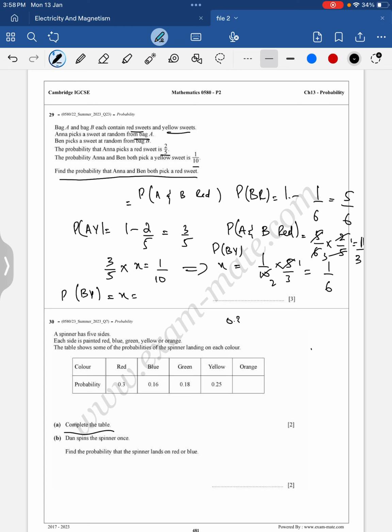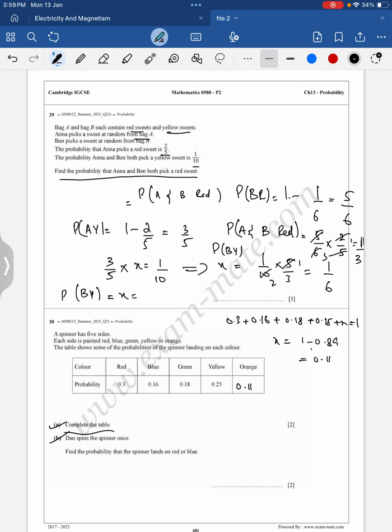Question number 30 is, over here we have the probability of 4 events and complete the table. So simply 0.3 plus 0.16 plus 0.18 plus 0.25 plus x is equal to 1. Right? So 0.3 plus 0.16 is 0.46. Right? And 0.46 plus 0.18 plus 0.25. 0.3 plus 0.16 plus 0.18 plus 0.25 is 0.89. Right? So x is equal to 1 minus 0.89, which is equal to 0.11.